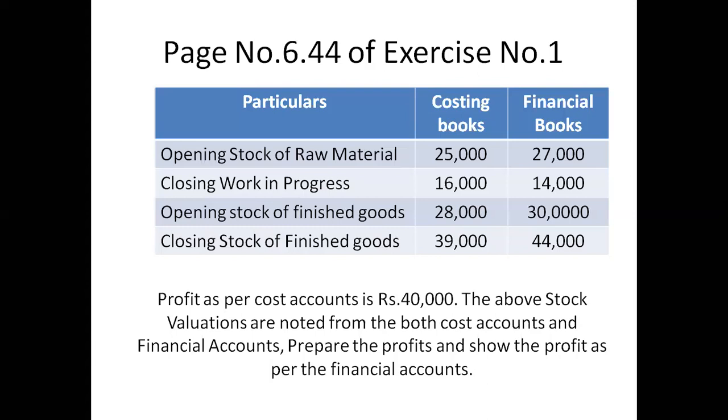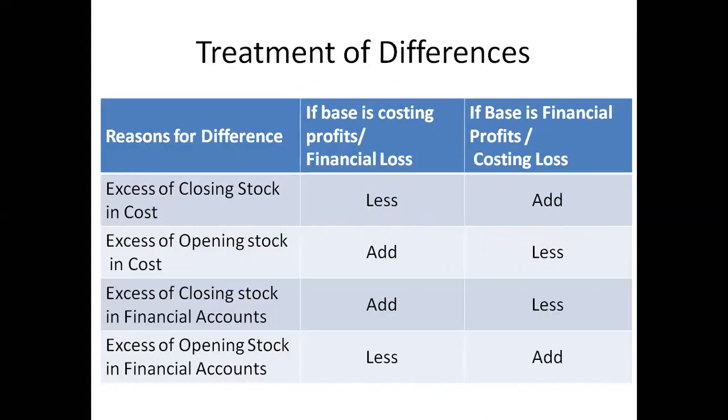Now we are comparing these two books. What is the reason for the variations? What actual profit may arise from the cost accounting profit, that we have to calculate. Right, now we can move on to the slides. We have to prepare the financial accounts profit. From the slide, the cost accounting profit is given. The first things, four things we have to remember. If it is an excess of opening stock, they have given the excess.